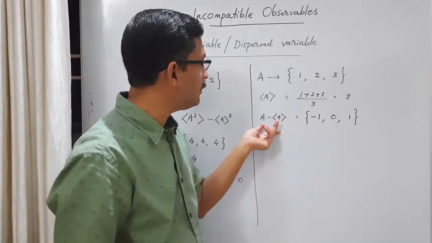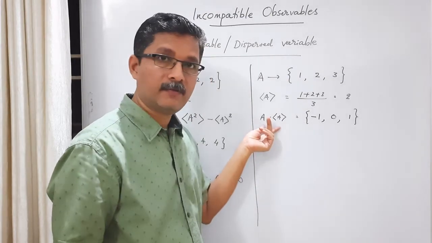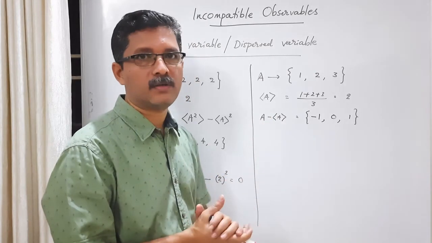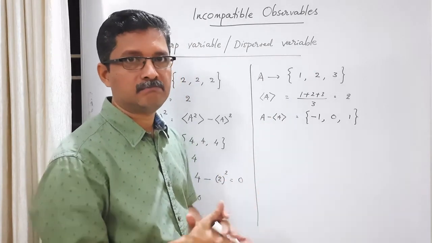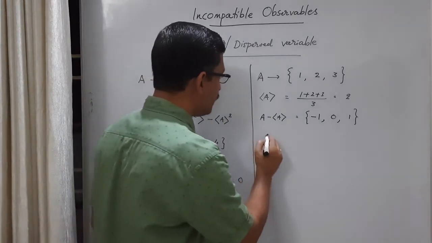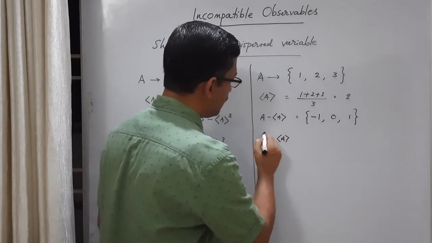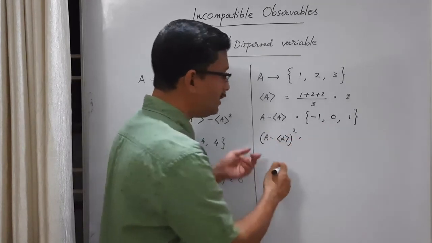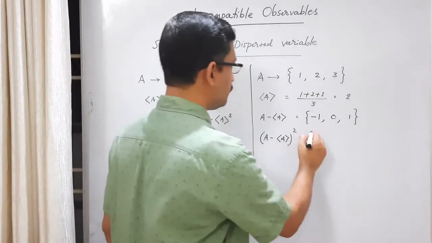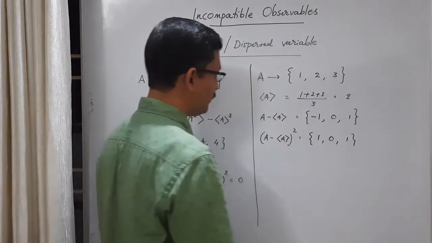So by just taking the average of A minus A average, this is the deviation. If you take the mean deviation, you get 0. That is why the mean deviation does not give a spread of the individual results. So we take the square of this in order to avoid these negative signs. A minus A average square is called the square deviation. So what are the square deviations? 1, 0, 1. We are taking the square of these values.